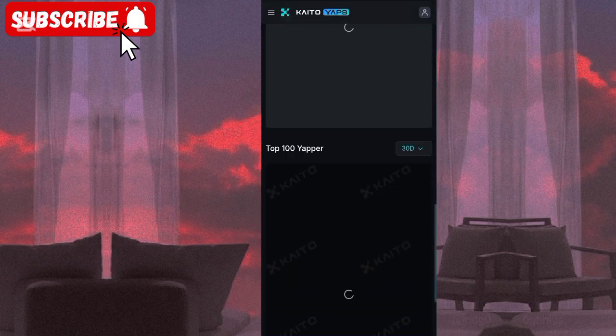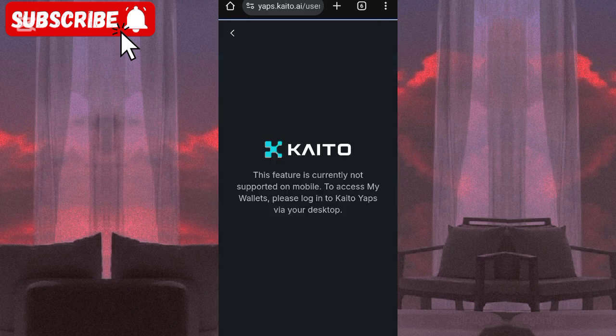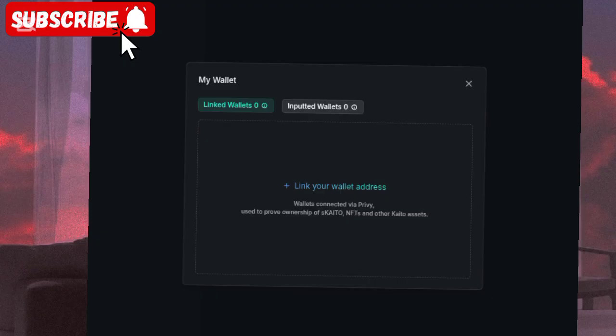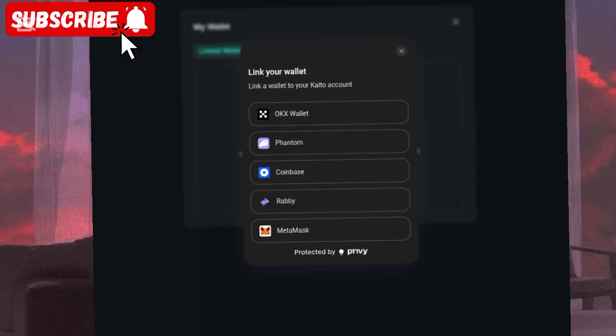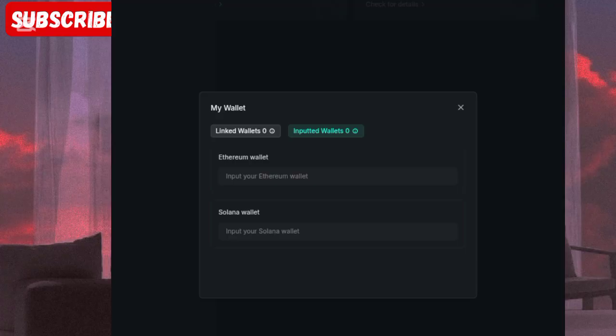But before we continue, let us connect our wallet. Once you come to your dashboard, you are going to click on my wallet. Once you come here, you are going to turn it to desktop mode or desktop site. Then you can see we have the link wallet and we have the inputted wallet. This link wallet is where you are going to connect either your Phantom wallet or your MetaMask wallet. Any wallet here, or OKX, you can connect it. And we have this inputted wallet where you are going to copy your Ethereum address or your Solana address.